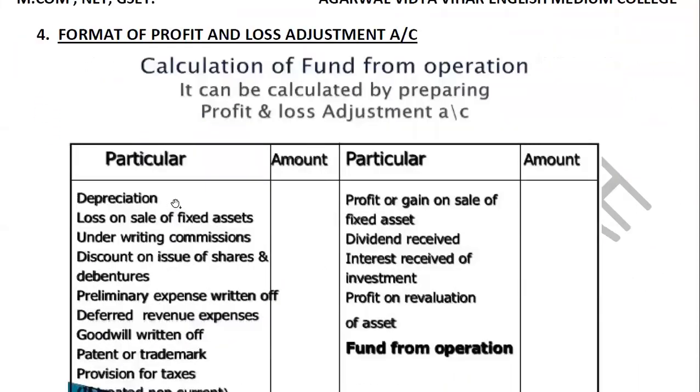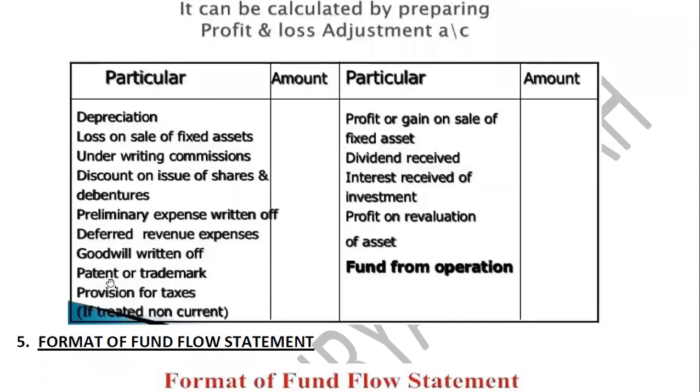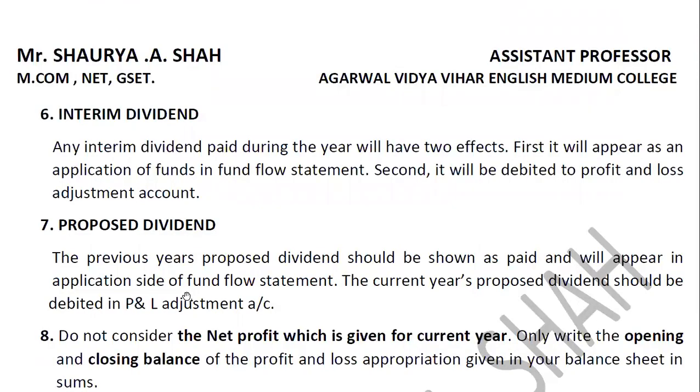So here you will write down the dividend which is paid. Is it clear? Here it is dividend received, so dividend paid will be written here. I hope it is clear. So two effects for interim dividend. These are the key points for solving the sum. I have taken out key points from the entire chapter so that if you remember these, the majority of your sums will be solved very easily.